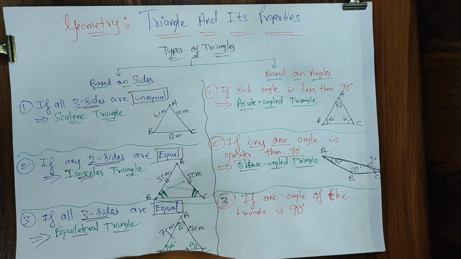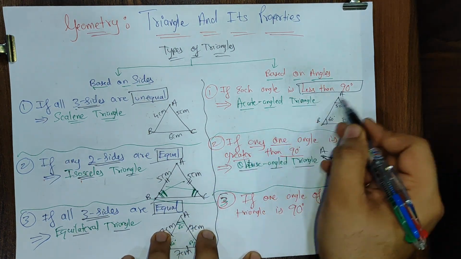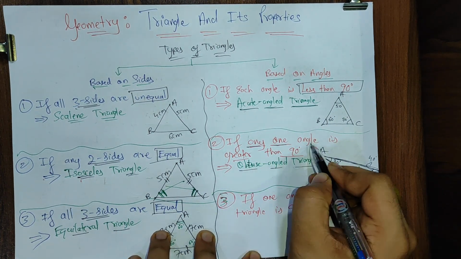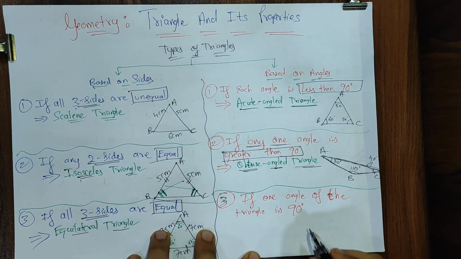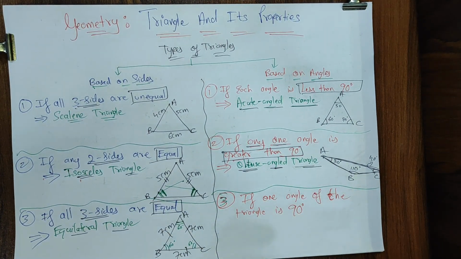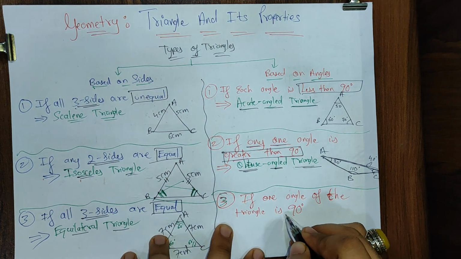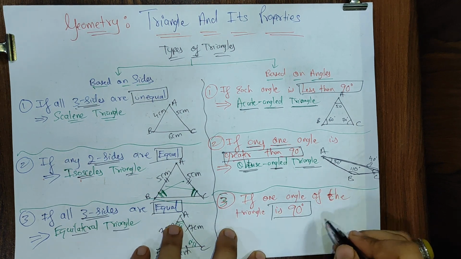Let me highlight the keywords, please. Here it was less than 90, all angles less than 90, acute angle triangle. Any one angle greater than 90 degrees, obtuse angle triangle. And here I will say, if any one angle of the triangle is 90 degrees, that means it's equal to 90 degrees.